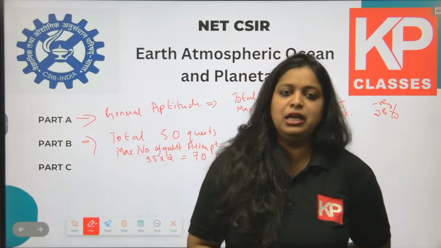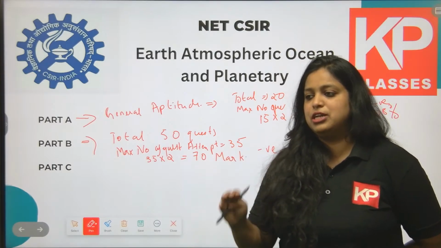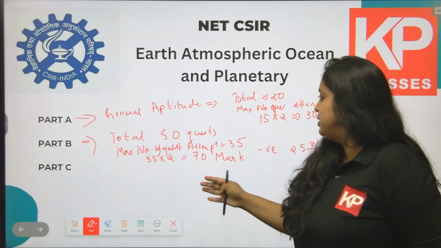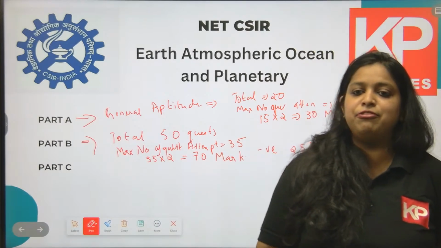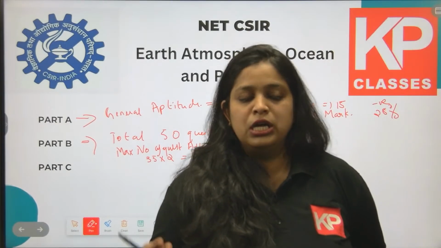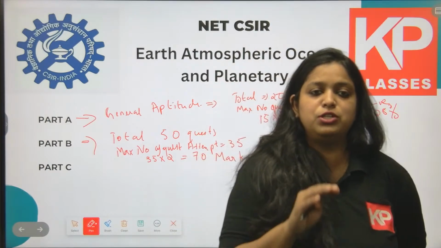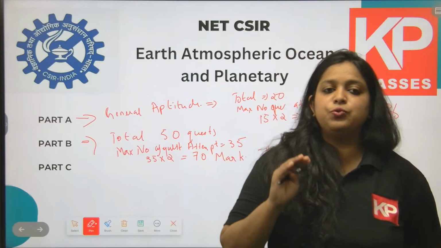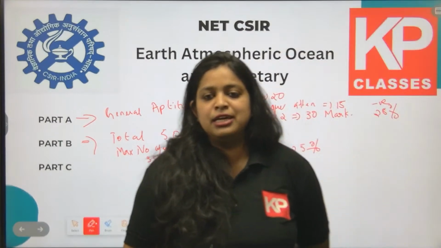So part B is the subject part: geology, oceanography, climatology, meteorology, planetary science, geophysics questions will be there. The maximum number of questions that you can attempt is 35 out of the 50 questions that they give. So it's kind of an option, up to you which questions you want to choose. There is an option for choosing the questions on the parts that you know, and answering them. There is negative marking. 25% will be deducted from your marks if the answer is wrong.